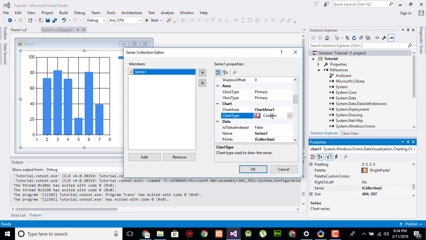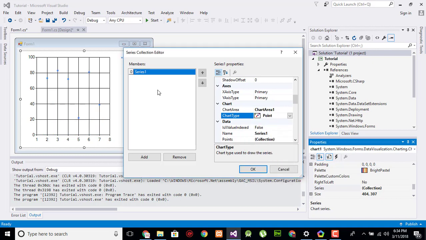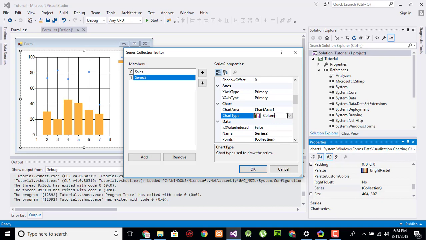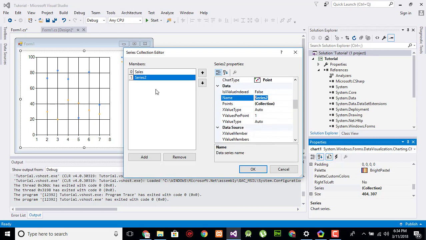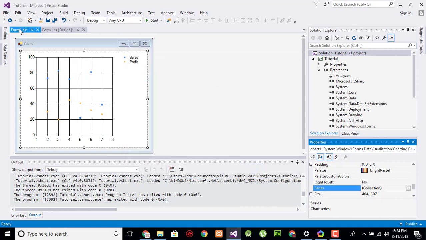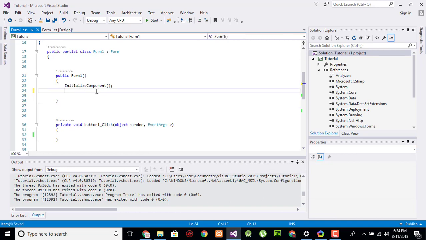In series collection, change the chart type to point and now add first series and name it as anything, for example sales, and add another and change it to point and name it as profit. Now click OK. Go to the backend code, name the chart1,